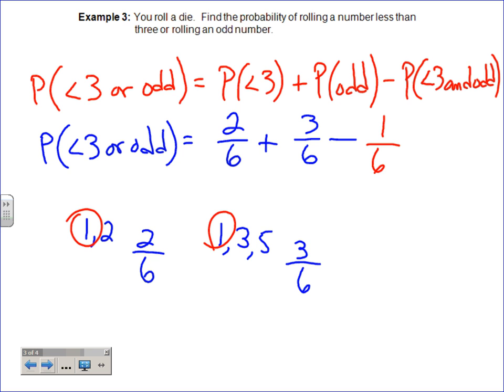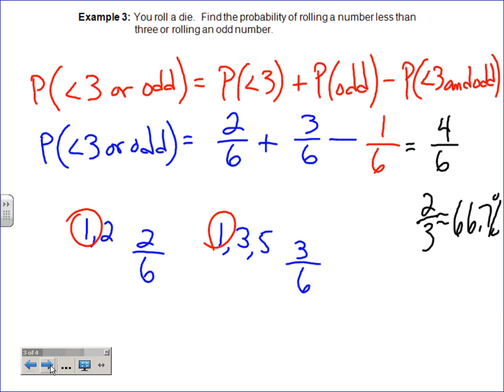And so now you see why a lot of times I wait to simplify. Because you never know what you're going to have to add, subtract, whatever. So we got 2 plus 3 is 5. Minus that is what, 4? Out of 6, otherwise known as 2/3, which is about what, 66.7%, we'll say. Do you agree with that one?